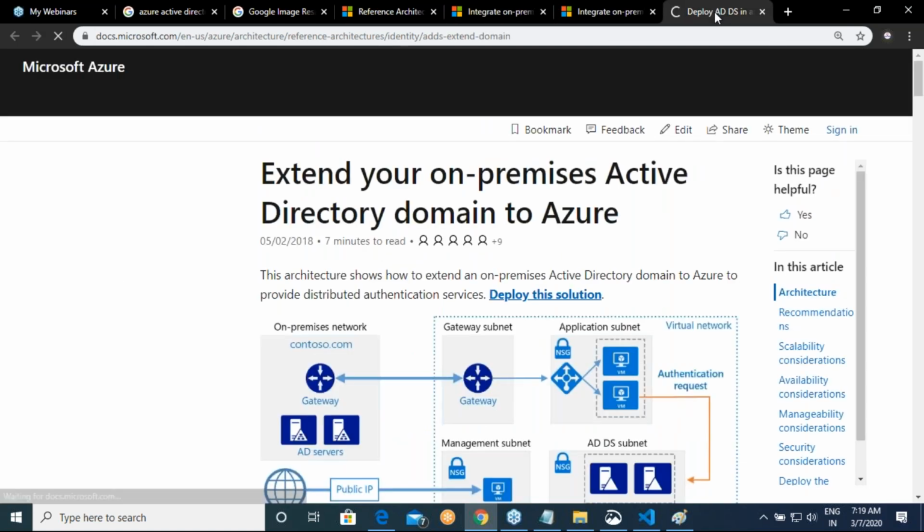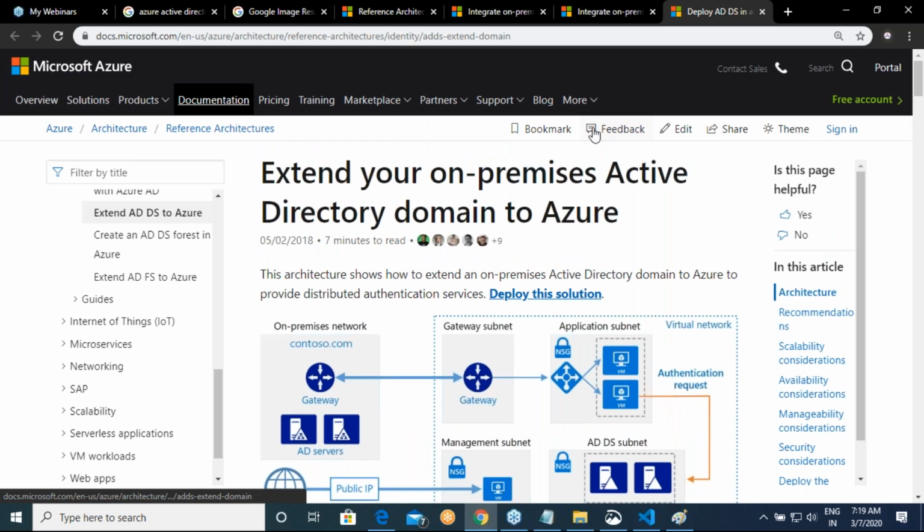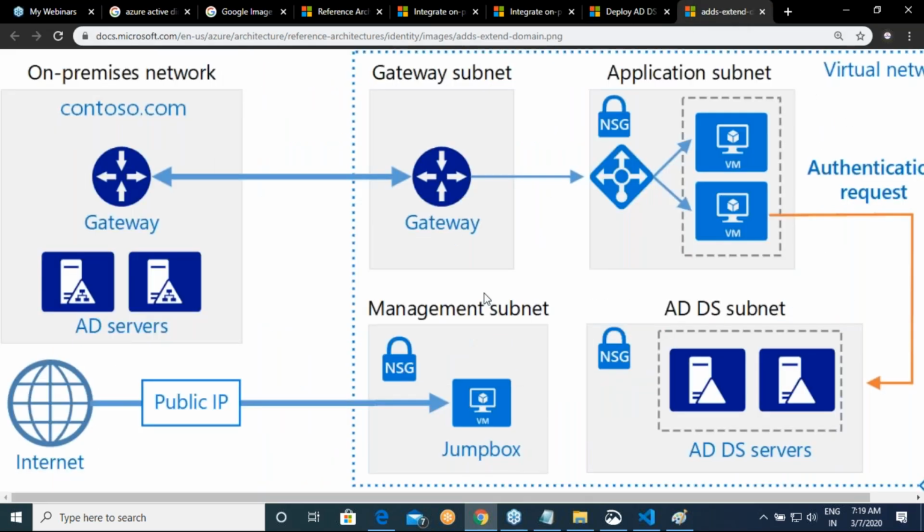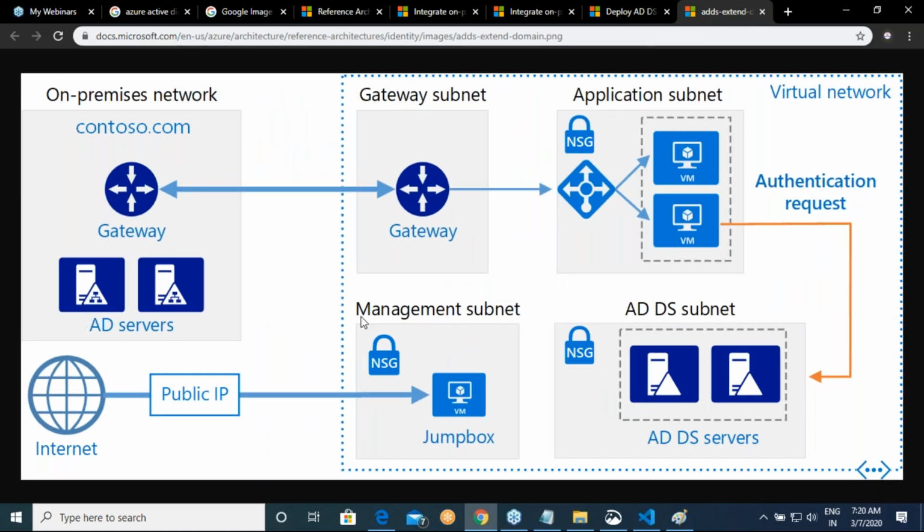I'm showing you all the possibilities, what are the possible Active Directory suggestions that Microsoft tries to give you. So your company has Active Directory servers, and you also have Active Directory servers on the cloud. In this case, you are extending your Active Directory to the cloud also, right?